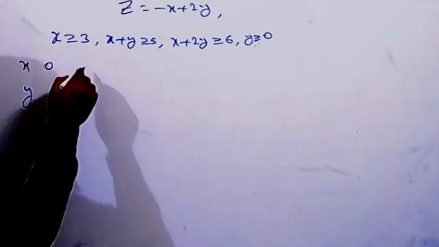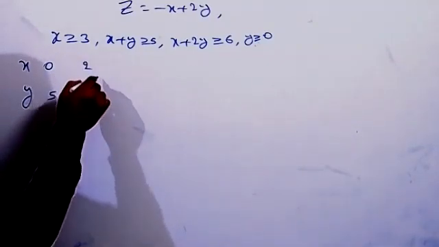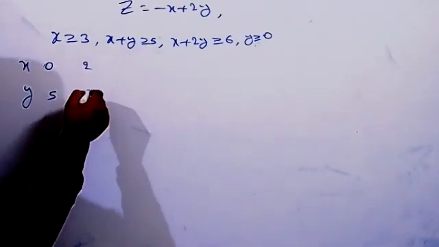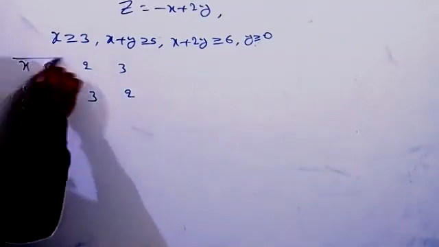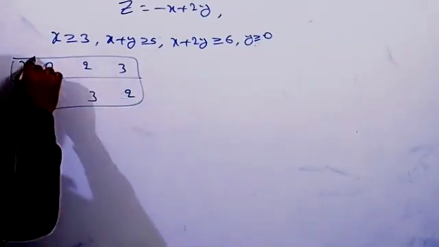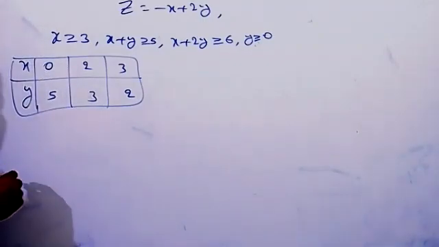Okay. Then x equal to 2 you can take. Y equal to 3. 3 you can take, 2 you'll get. Correct now? These are the points for the first one. Good.